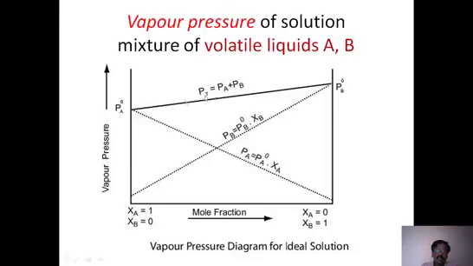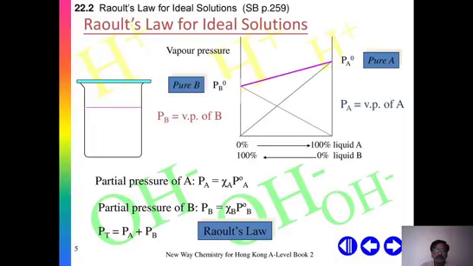This is the total vapor pressure, isn't it? So wherever you want to calculate the total value, you have to calculate PB plus PA. That gives the total. That's it. And this is the vapor pressure diagram according to Raoult's law. This is for the ideal case, when both A and B are volatile liquids. So that is how we are explaining Raoult's law.